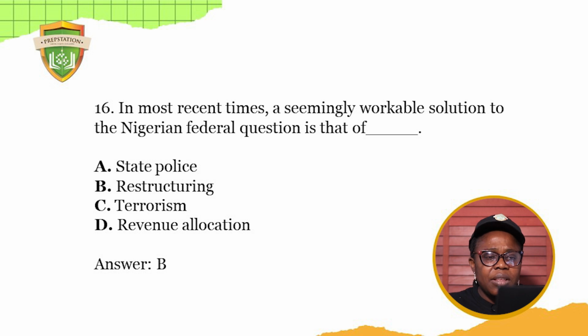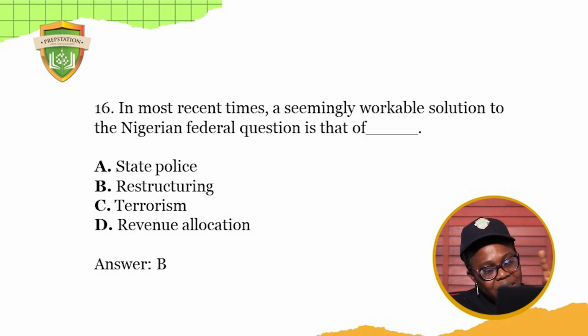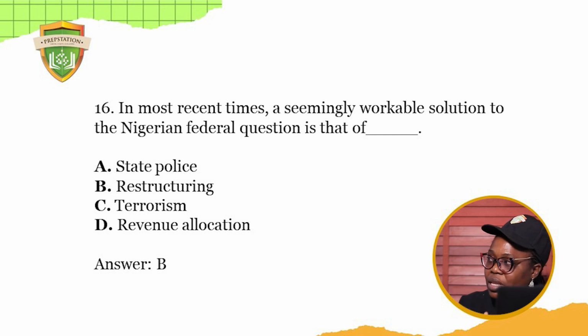In most recent times, a seemingly workable solution to Nigeria's federal question is that of dash. State policing, no. Revenue allocation, no. Terrorism, no. It is restructuring the system. The answer is restructuring. We need to restructure the system. So that is the answer. Take note of that.